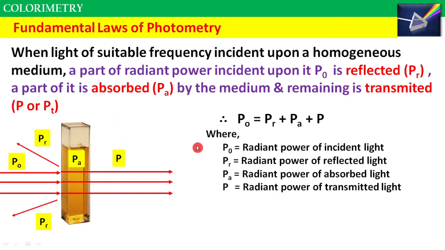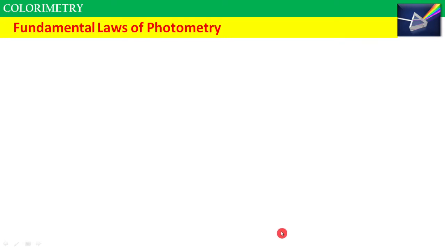P0 stands for radiant power of incident light, PR radiant power of reflected light, PA radiant power of absorbed light, and P stands for radiant power of transmitted light. Okay, so based on this, now the reflected radiant power is always less. Its percentage is around 4%, so it is just neglected from this equation. Therefore, the total radiant power incident on the sample or transparent medium will be equal to the sum of radiant power absorbed and radiant power transmitted.